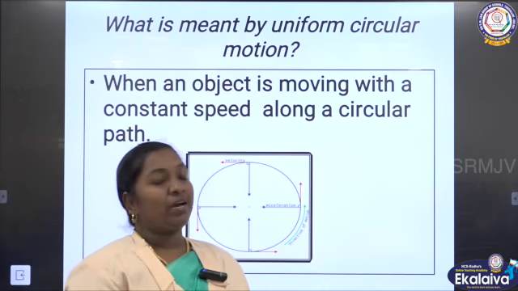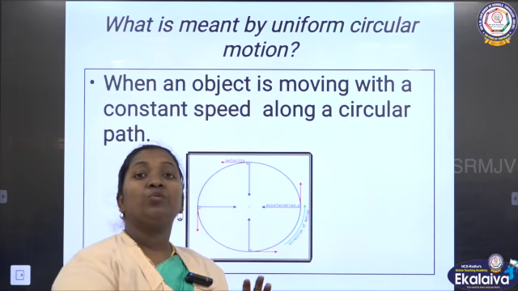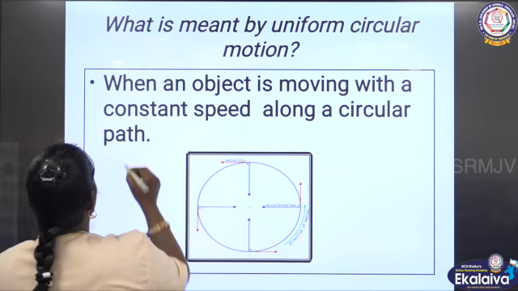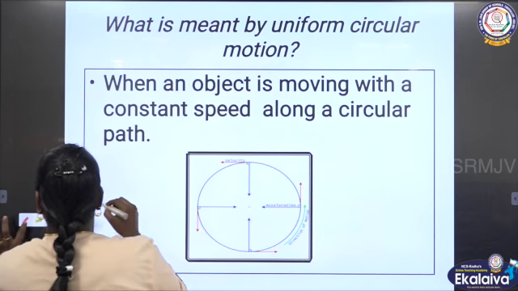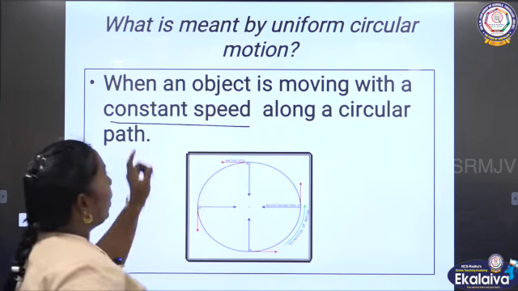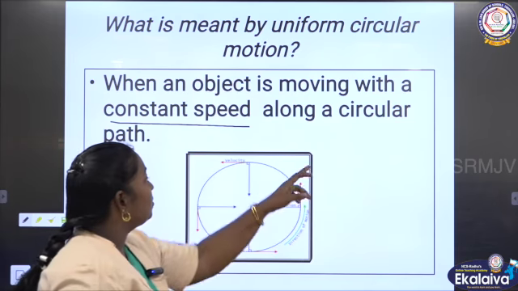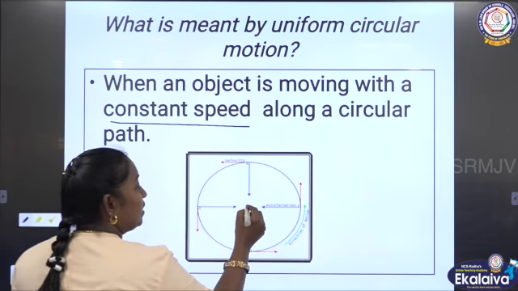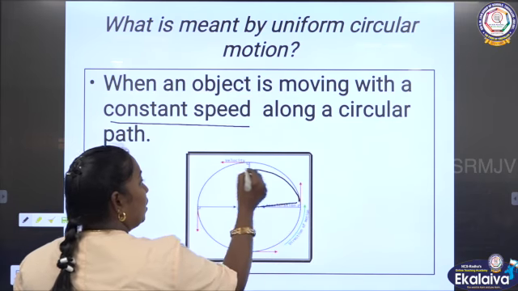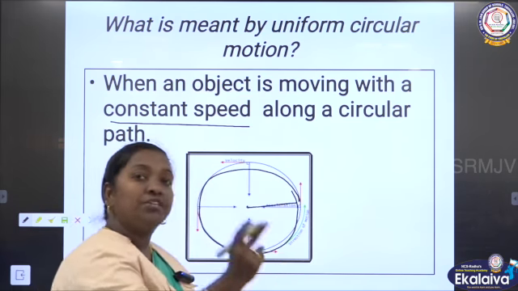So what is meant by uniform circular motion? It means the object will move in a circular path along with a constant speed. When an object is moving with a constant speed along a circular path, if this is the center point of the circle, the object keeps on moving in a circular path always with a constant speed.